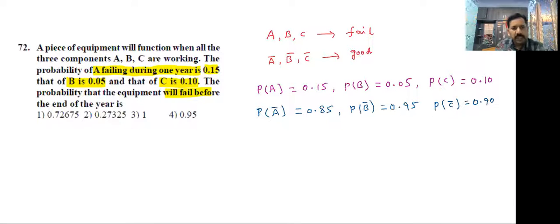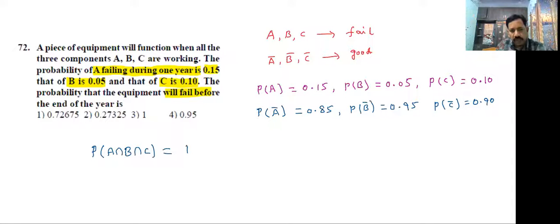The probability that the equipment will fail before the end of the year. So that means P of A union B union C we need to find.